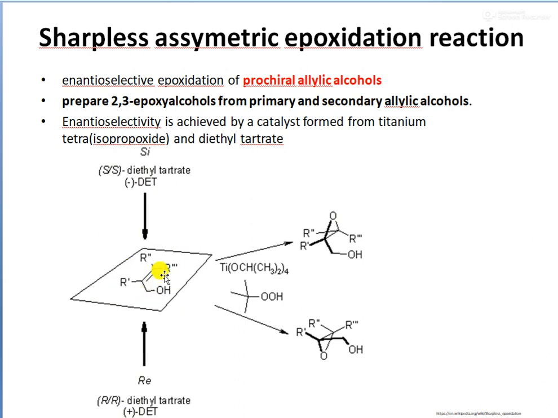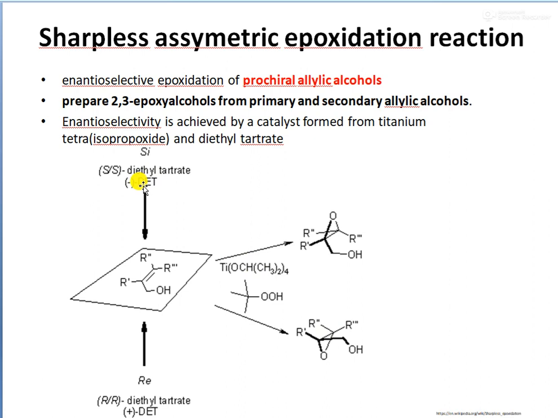From this prochiral allylic alcohol we can prepare 2,3-epoxy alcohol. These two are the structures. 2,3-epoxy alcohols can be prepared. This is a very highly enantioselective reaction, and we use a catalyst, titanium tetraisopropoxide and diethyl tartrate.